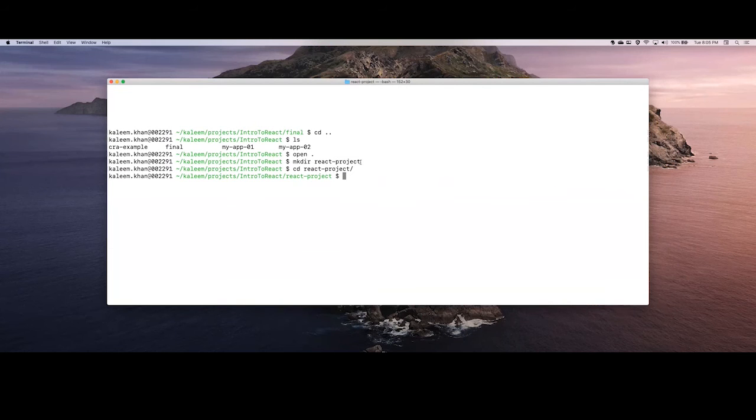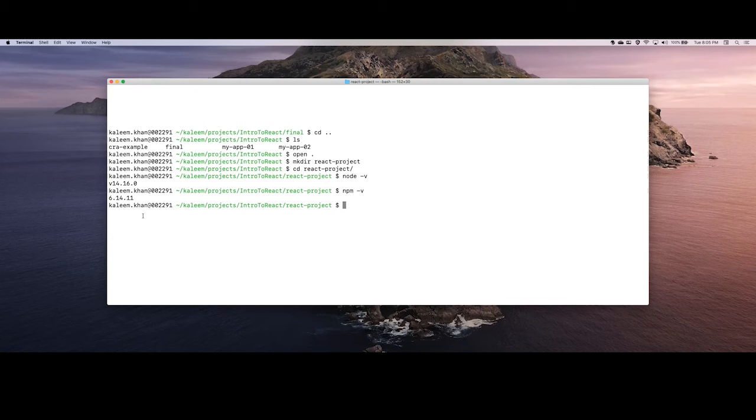Okay, so the first step to create any project, any JavaScript project, we can use npm init. So the prerequisite: I already have Node and npm installed. Let's see which version I have. Okay, so I'm running version 14 for Node, and for npm I have version 6, which is good enough.